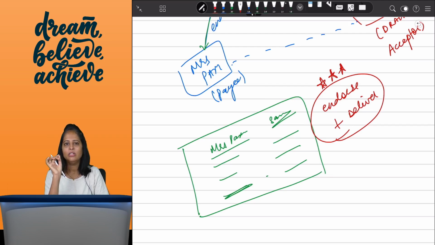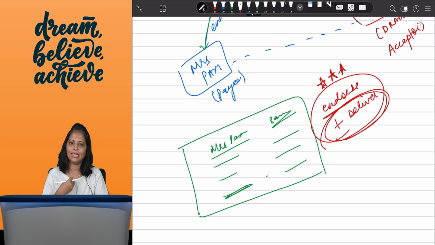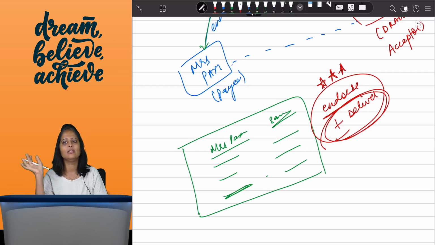So here we have to remember that for negotiation I have to endorse plus I have to deliver. And if I have endorsed, only I can deliver. My legal representatives cannot just negotiate it by delivery because it's an order instrument. So here if Mr. A dies after endorsing but before delivery, the legal representatives cannot just deliver and negotiate.